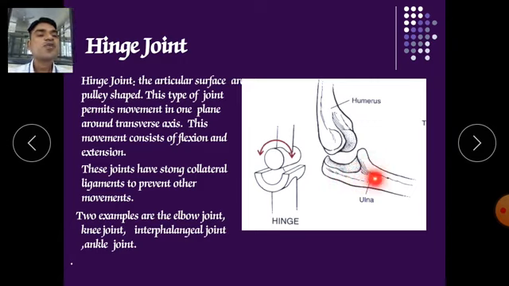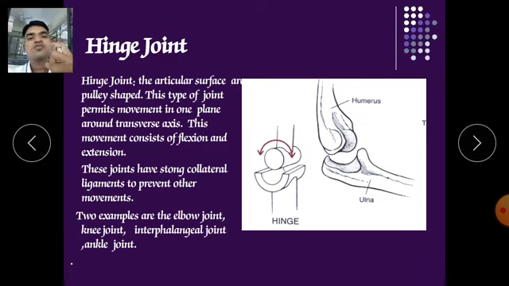In the case of ulna and humerus also, the ulna will move only in the upward direction, not in the backward direction. So in this fashion it has only one angle of movement. There are two examples, the elbow joints and the knee joints, and interphalangeal joints are also examples.